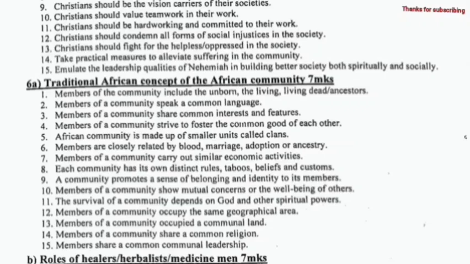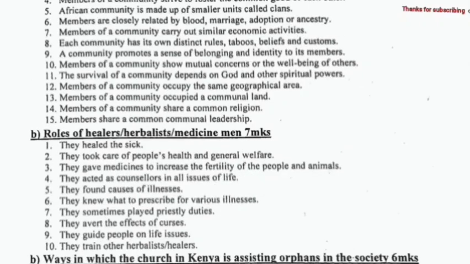African community is made up of smaller units called clans. Members are closely related by blood, marriage, adoption, or ancestry. Members of a community carry out similar economic activities. Each community has its own distinct rules, taboos, beliefs, and customs. The community promotes a sense of belonging and identity to its members. Members of a community show mutual concern for the well-being of others.